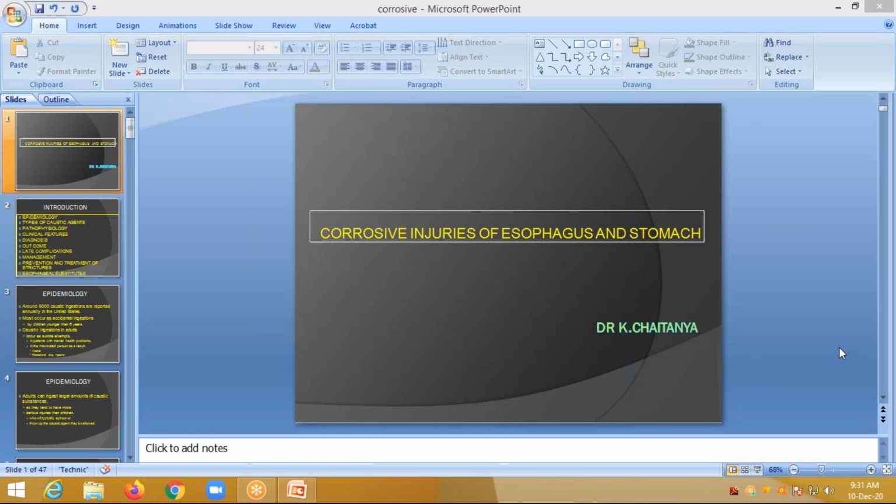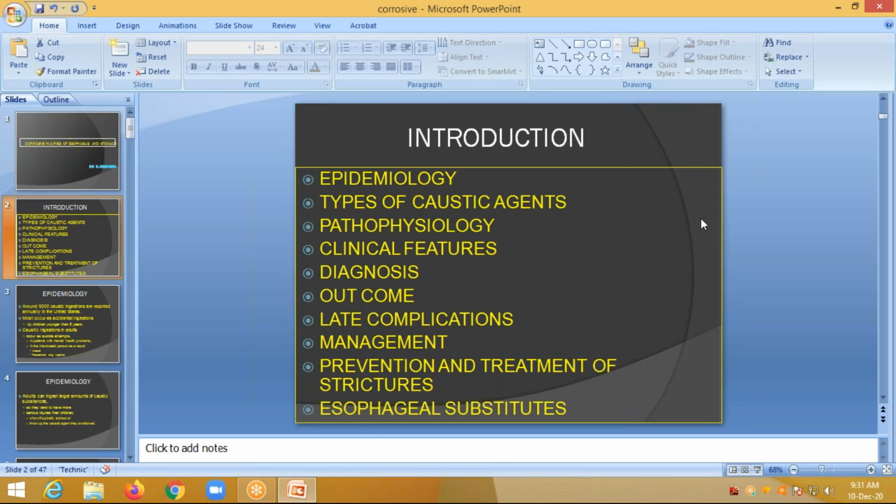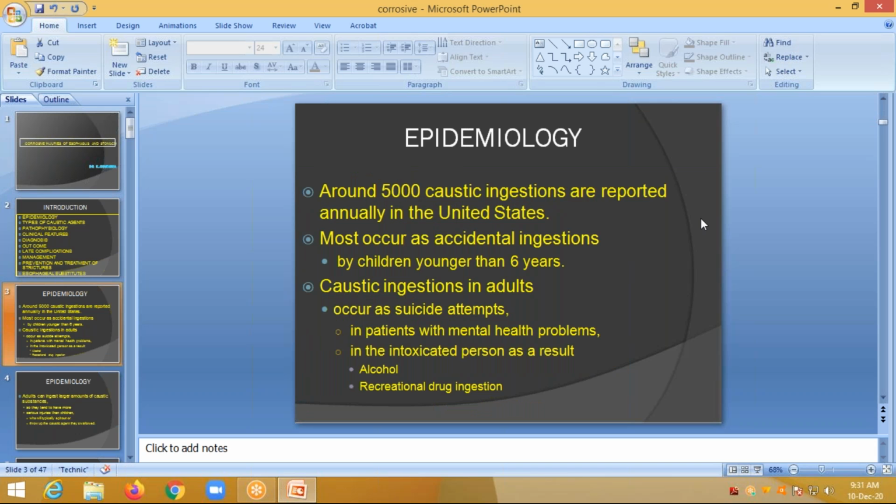Good morning everyone. So today my topic is about corrosive injury of esophagus and stomach. Today we are going to discuss epidemiology, types of caustic agents, pathophysiology, clinical features, diagnosis, outcome, and late complications and its management, prevention and treatment of strictures and esophageal substitutes. So around epidemiology, in this type of cases mostly around 5,000 caustic injuries are